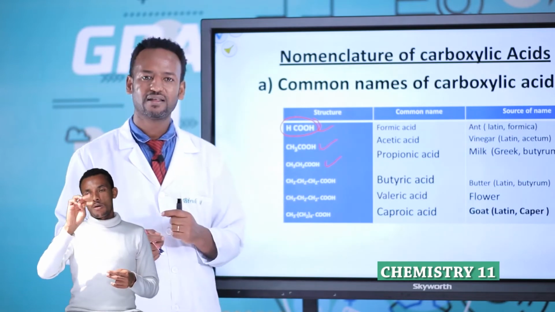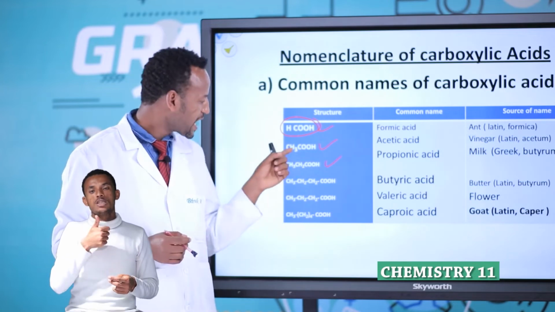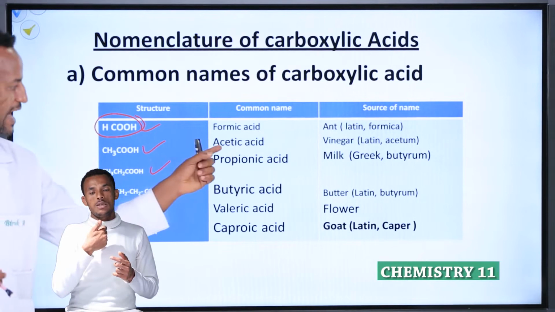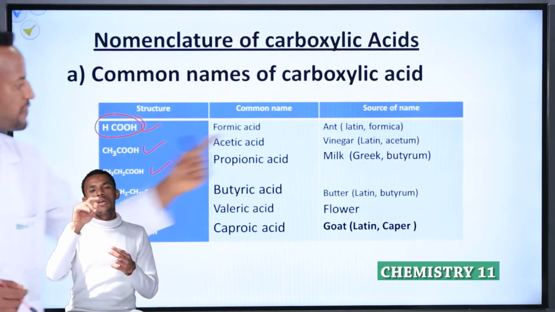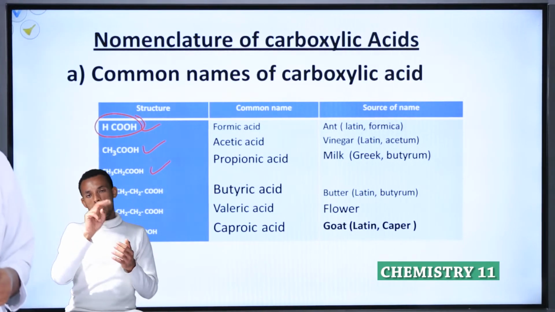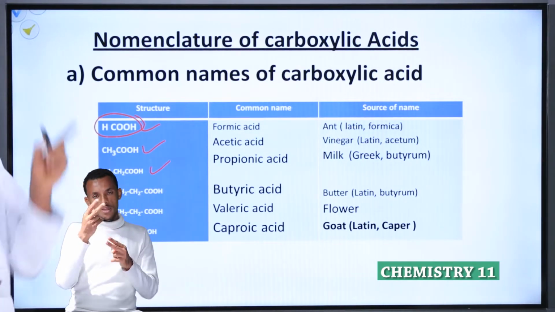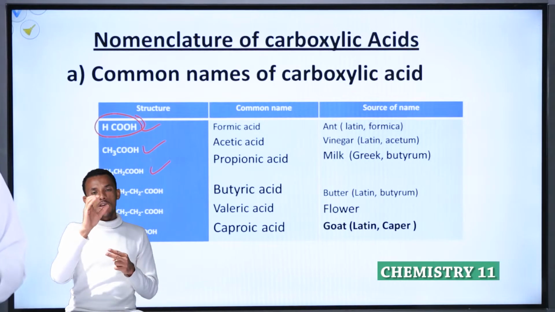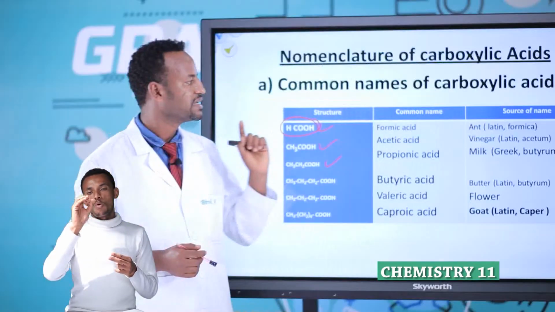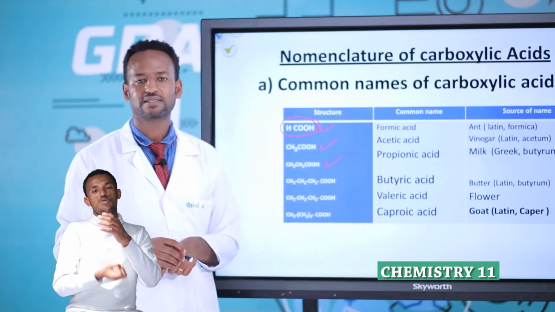Formic acid. The second one is the 2-carbon carboxylic acid, monocarboxylic acid, acetic acid, derived from vinegar. Formic acid is derived from ants. The third one is CH3CH2COOH. The common name is propionic acid. This one is derived from milk.